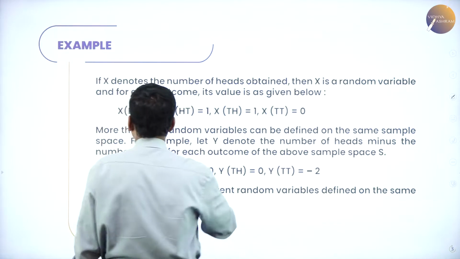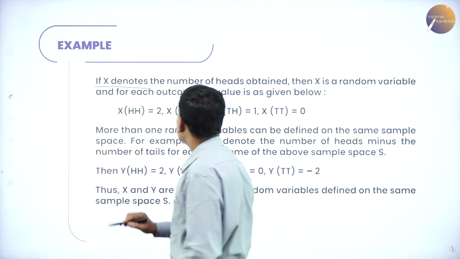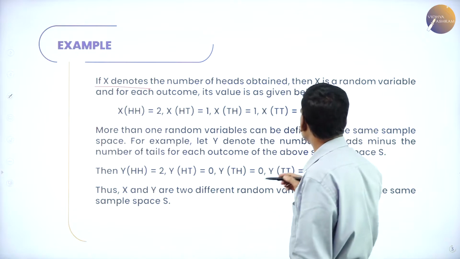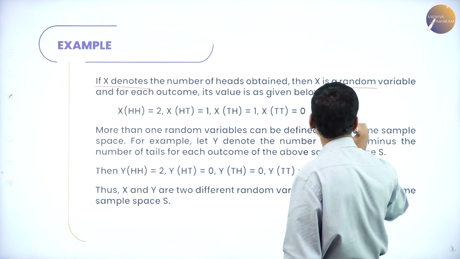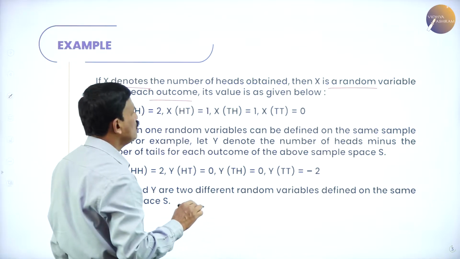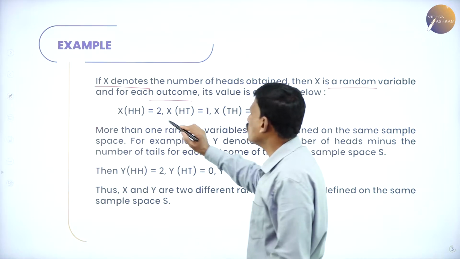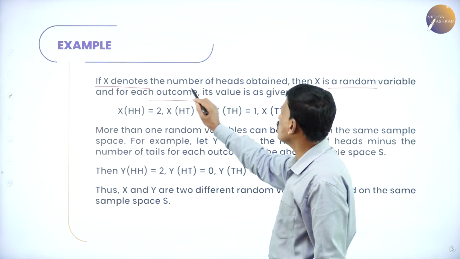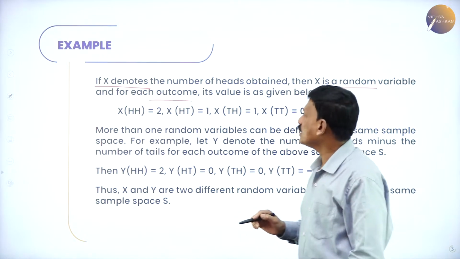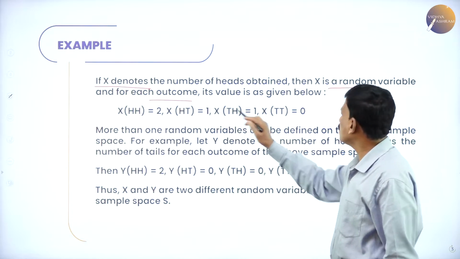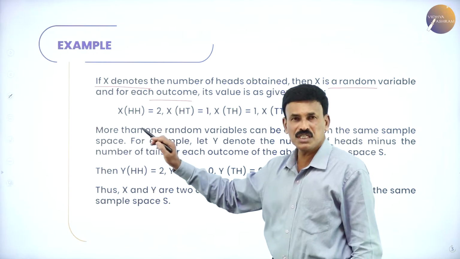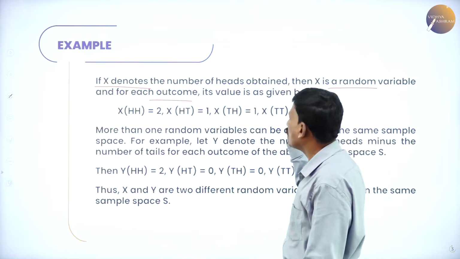Now suppose X denotes the number of heads obtained. Then X is a random variable, and for each outcome its value is given by the number of heads.